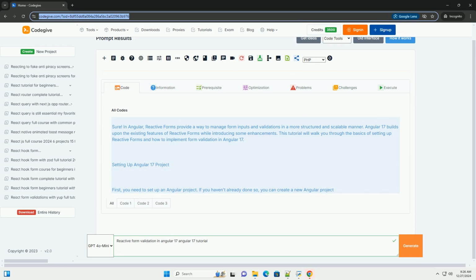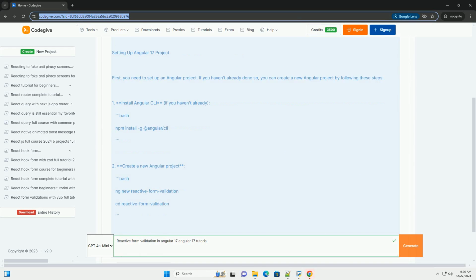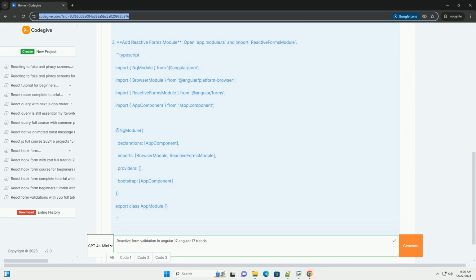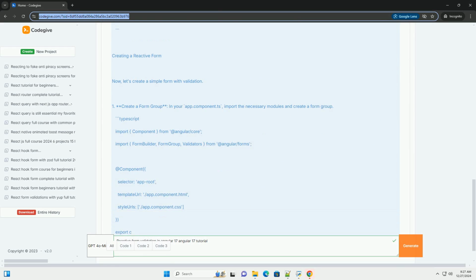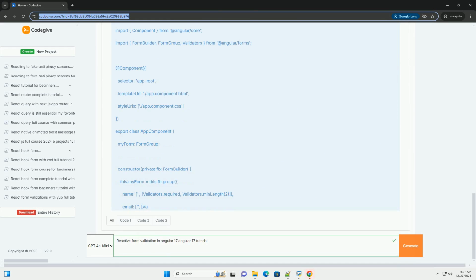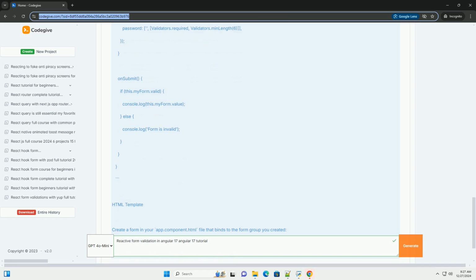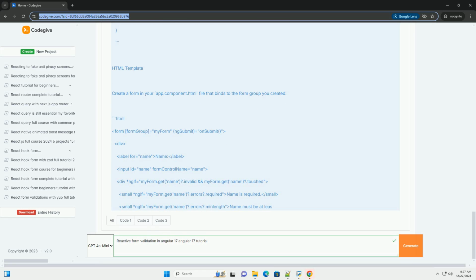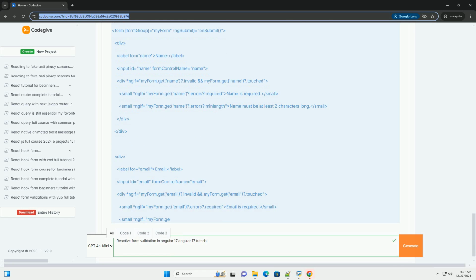Sure. In Angular, reactive forms provide a way to manage form inputs and validations in a more structured and scalable manner. Angular 17 builds upon the existing features of reactive forms while introducing some enhancements. This tutorial will walk you through the basics of setting up reactive forms and how to implement form validation in Angular 17.